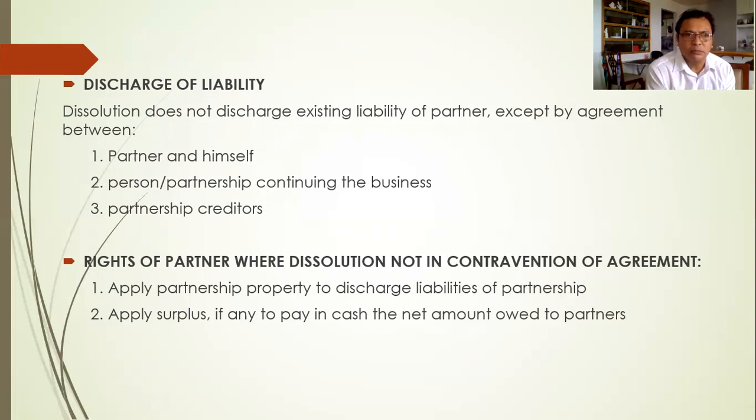So if the partner agrees, or the person continuing the business and the partnership agree, or the partnership creditor agrees.